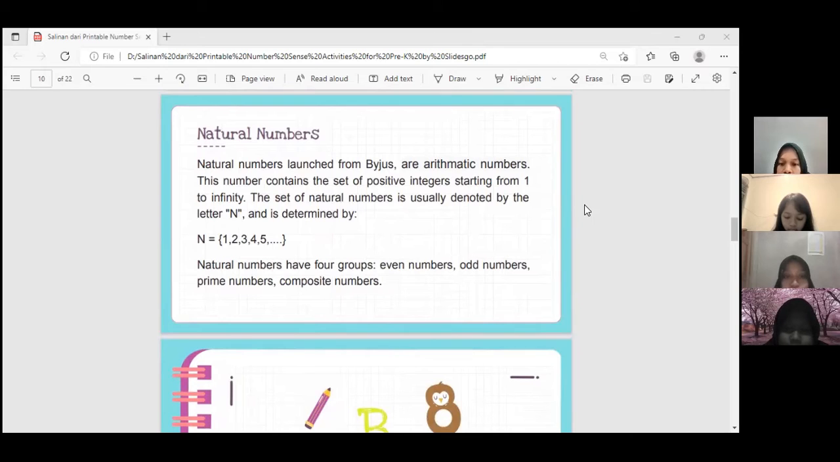Natural numbers, launched by Bijus, are arithmetic numbers. This number contains the set of positive integers starting from 1 to infinity. The set of natural numbers is usually denoted by the letter N. N is determined by 1, 2, 3, 4, etc. Natural numbers have four groups: even numbers, odd numbers, prime numbers, and composite numbers.